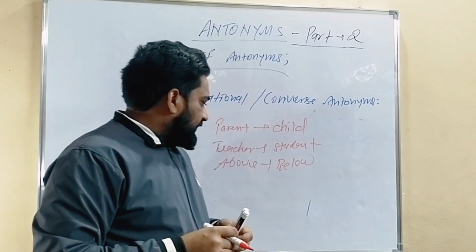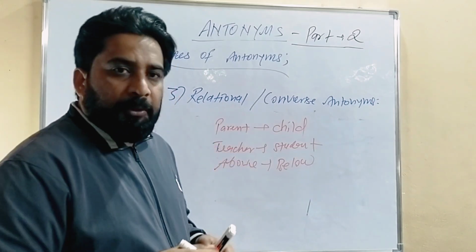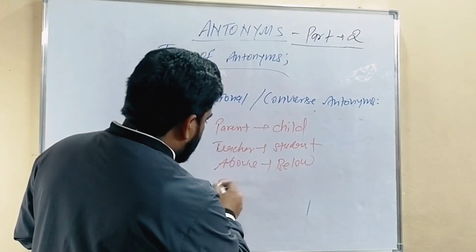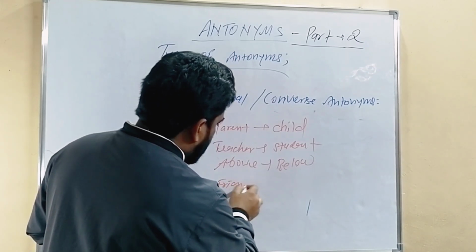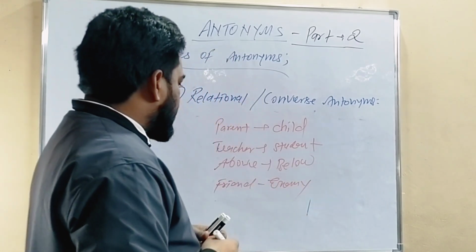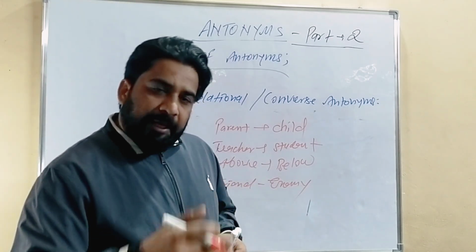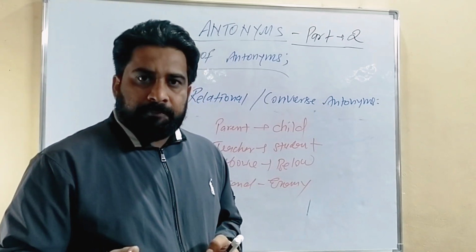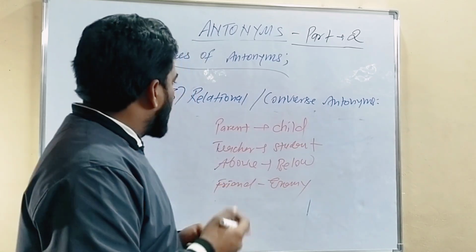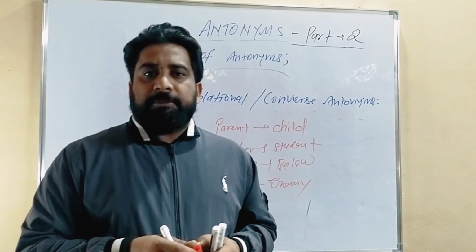We can say X is above Y and Y is below X. Next is friend, enemy. Yes, because friend is a word, and every friend has an enemy. It means no one is free from enemies. So this is called relational or converse antonyms.